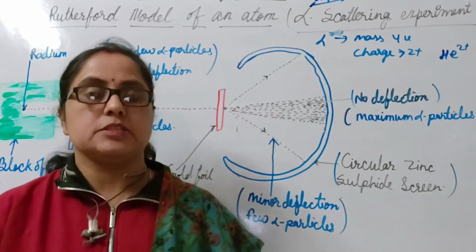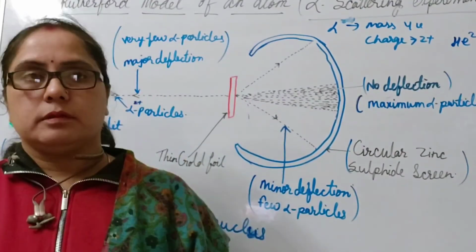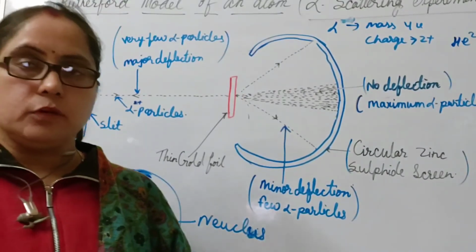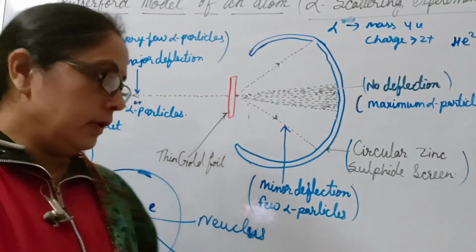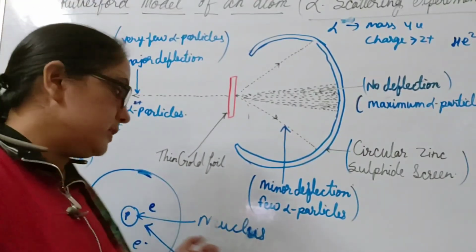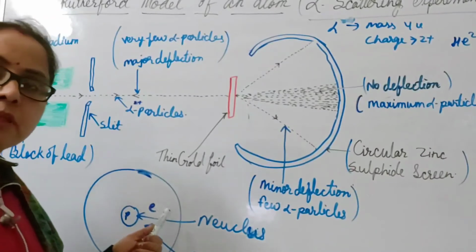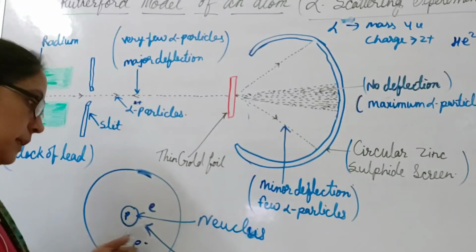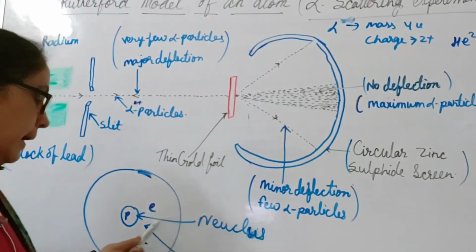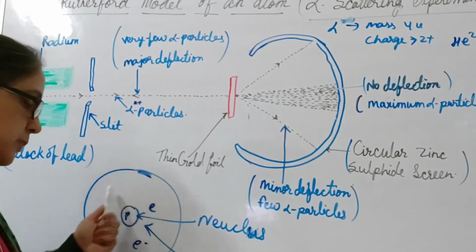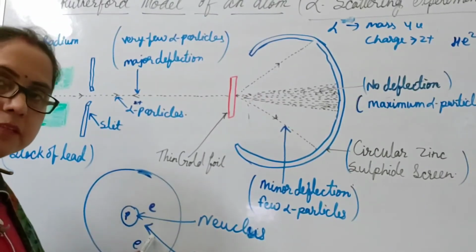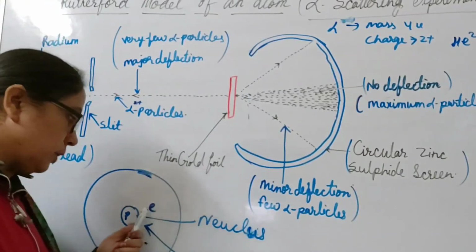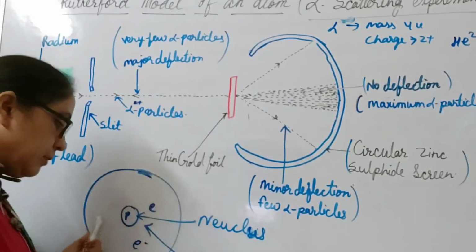Now we will discuss the features of the Rutherford model of an atom. Rutherford gave the model. In his model, he said that an atom is spherical, in which positively charged protons are present in the center of the atom. The center of the atom is called the nucleus, and around the nucleus the space is called the extranuclear space. In the extranuclear space, the subatomic particles, electrons, which carry negative charge, are present.